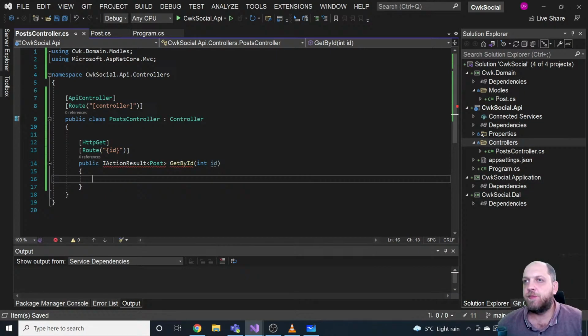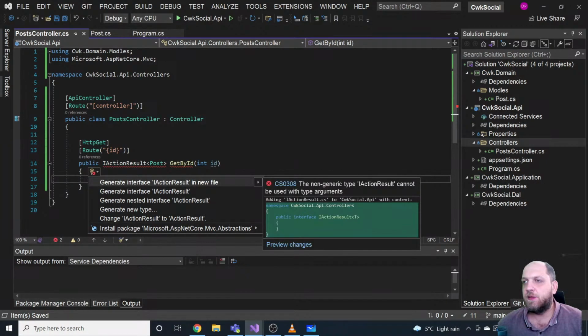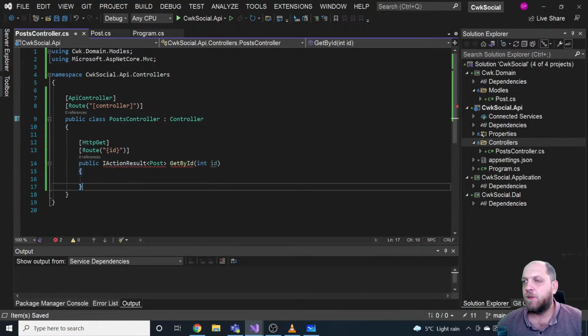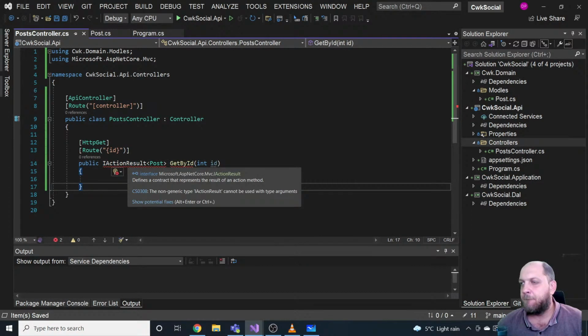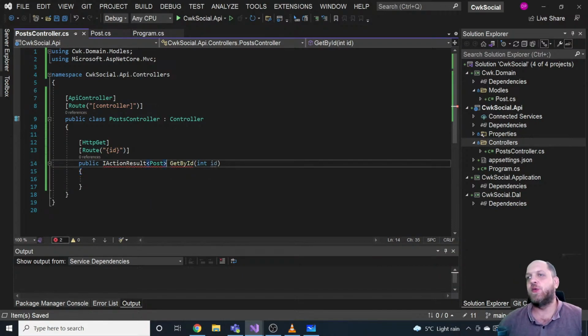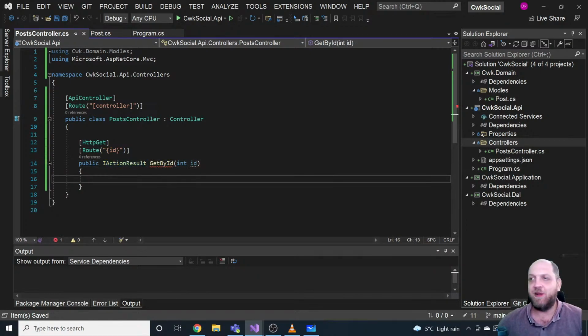What is the problem with that? IActionResult. Did I mistype something? Cannot be used with the type argument. Oh, of course. I'm always accustomed to returning a Task of ActionResult, and that's why. I use that generic construct, but of course, ActionResult is self-contained and non-generic.